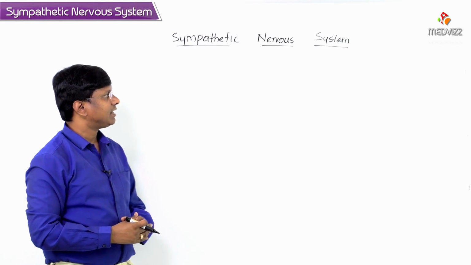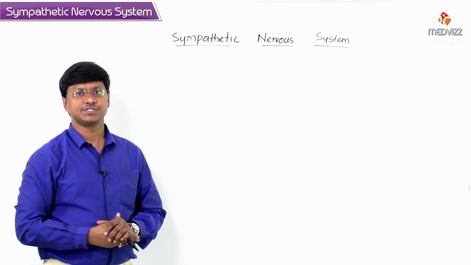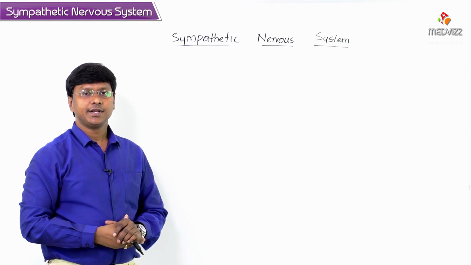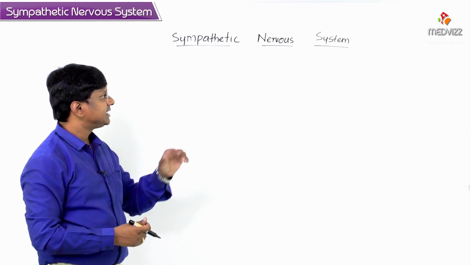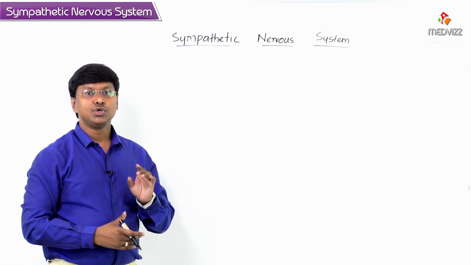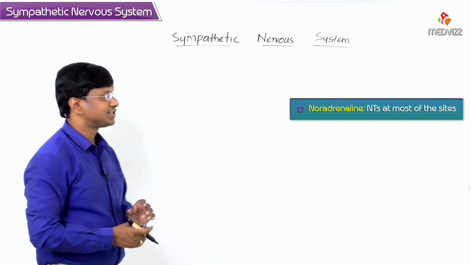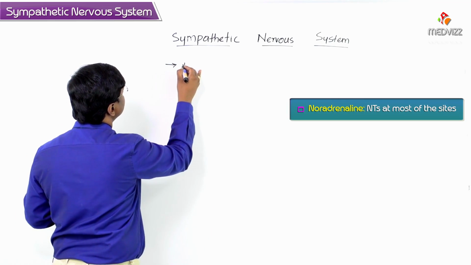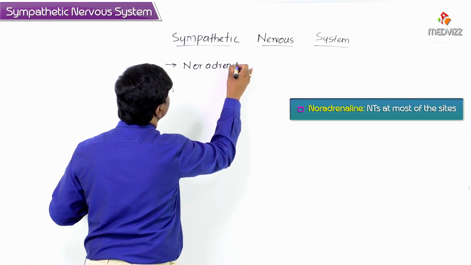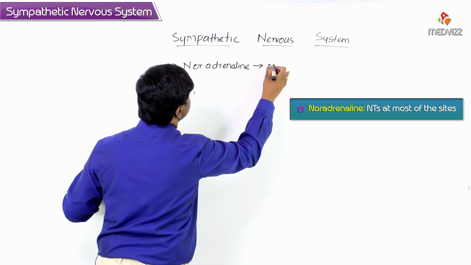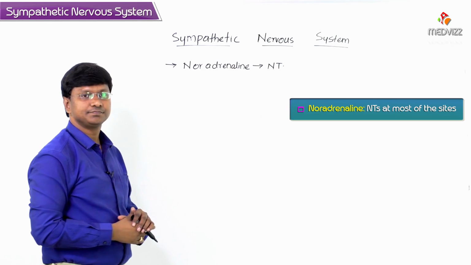Now, let me discuss the sympathetic nervous system, which is a part of the autonomic nervous system. Remember, in the sympathetic nervous system, noradrenaline is the neurotransmitter at most of the sites. So what you have to remember is noradrenaline is the neurotransmitter at most of the sites.